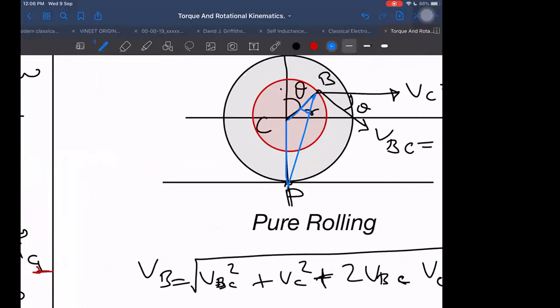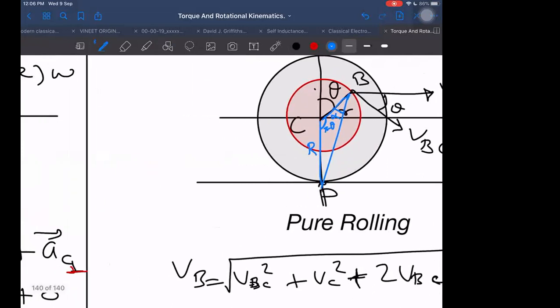I know the CP distances, and I have found out the PB distance already. I also know this angle here, pi minus theta. So I can use the sine rule to find out, let us call this angle alpha. Then I can say PB divided by sine of pi minus theta is equal to r divided by sine alpha.